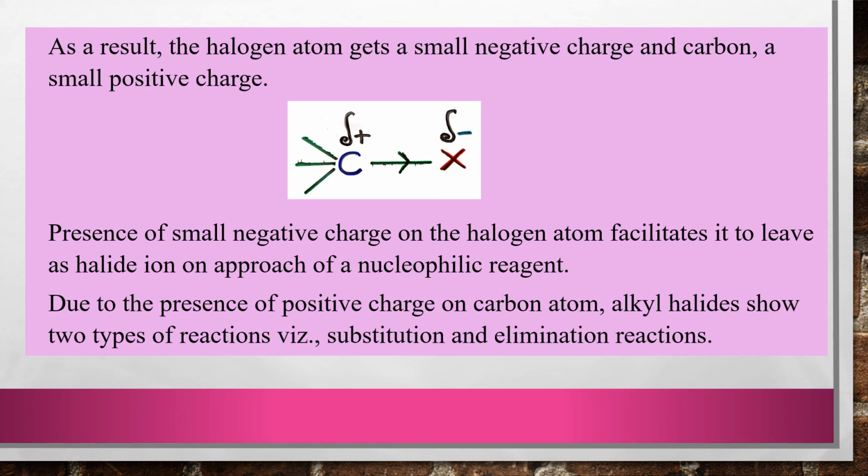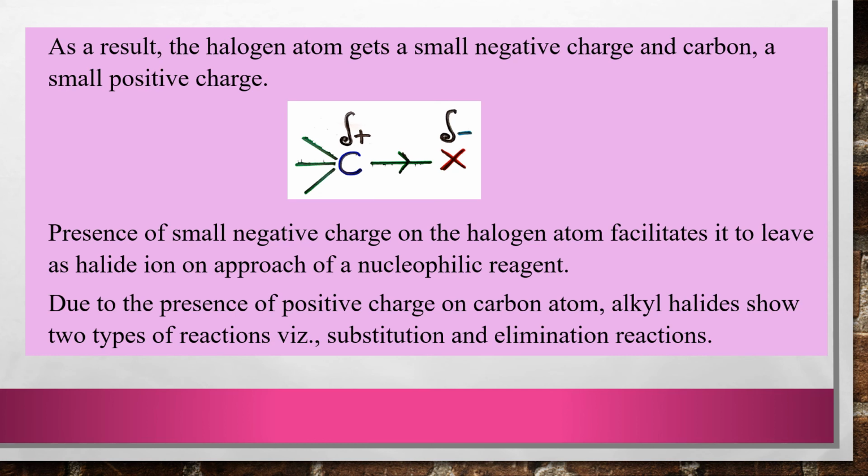So, negative charge is formed on halogen, positive charge is formed on carbon. Because of the negative charge on halogen, it comes out as a halide ion on approach of a nucleophilic reagent. As there is positive charge on the carbon atom, alkyl halides can show two types of reactions, namely substitution and elimination reactions.